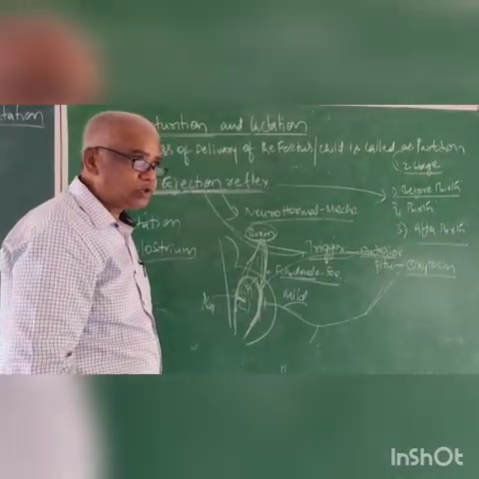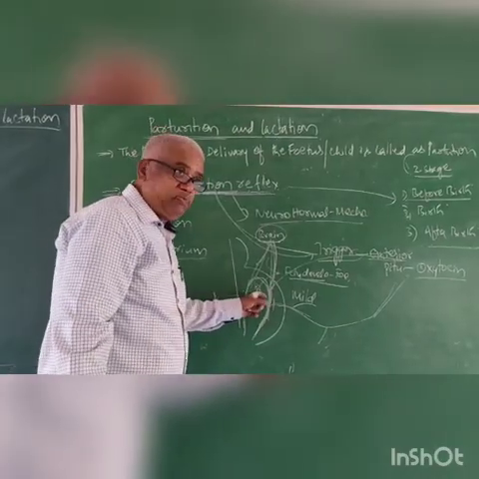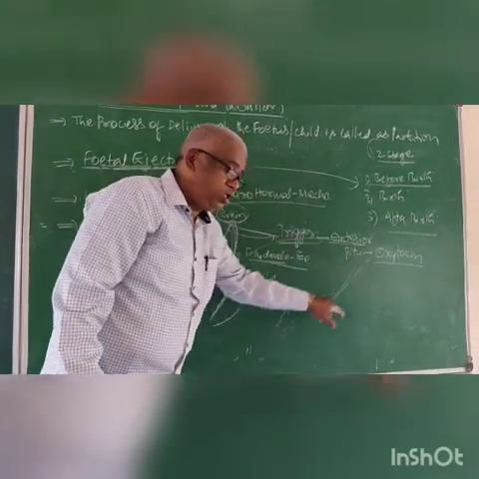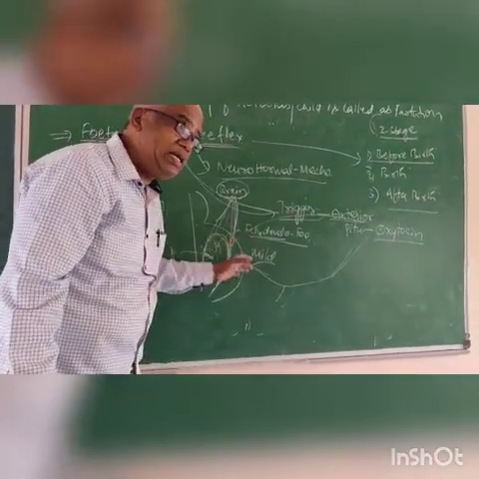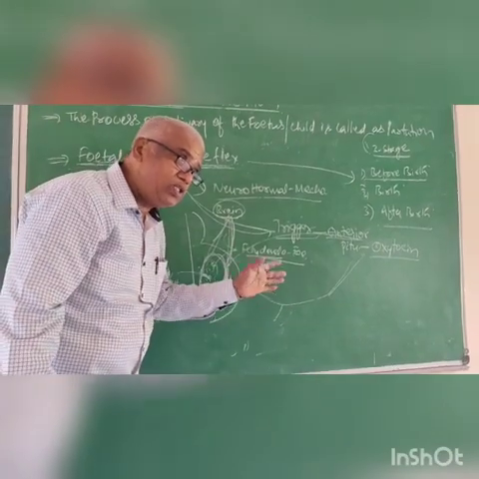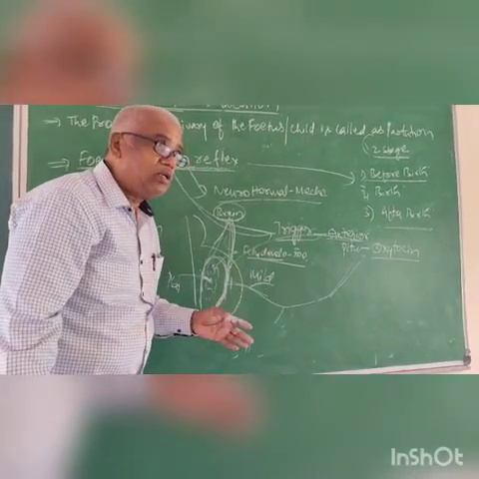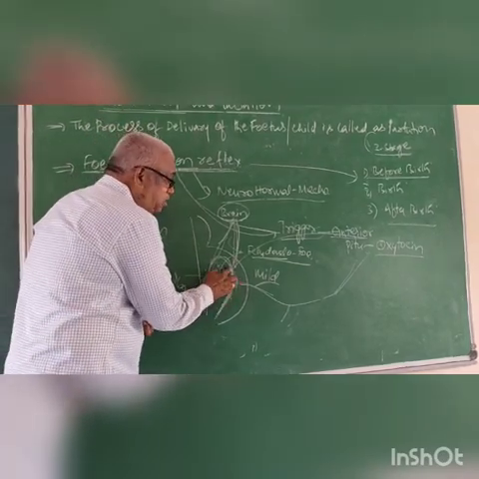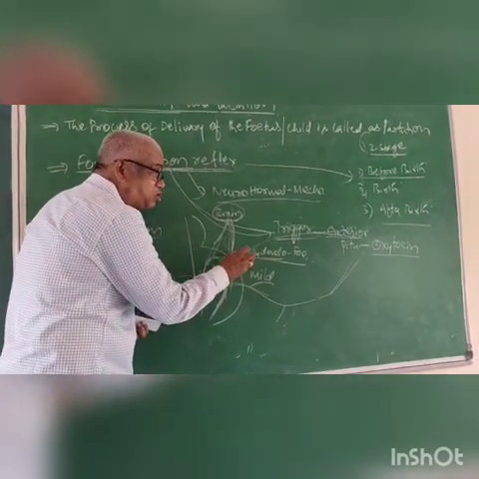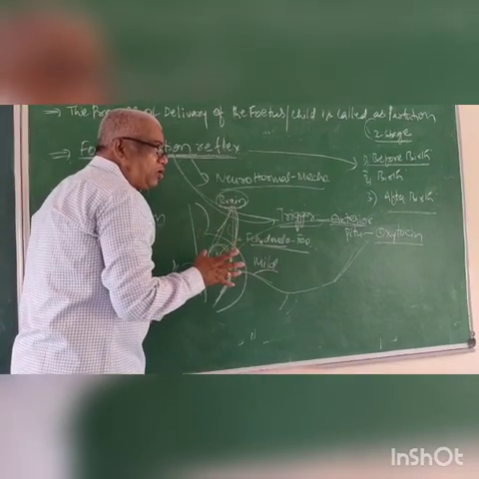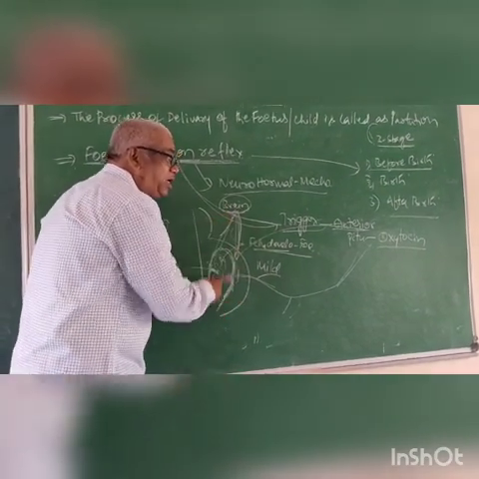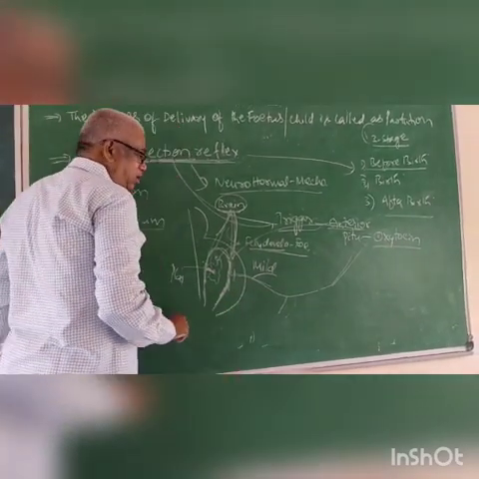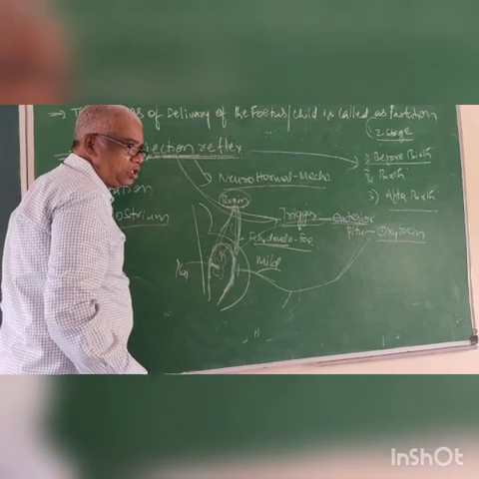That means the reflex action between oxytocin and uterus is continuous, stage wise. In this continuous process, gradually the contraction of the uterus becomes strong. But in a single step, it does not become fully strong.